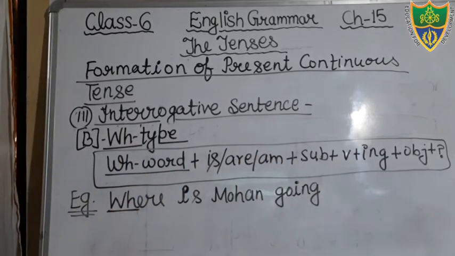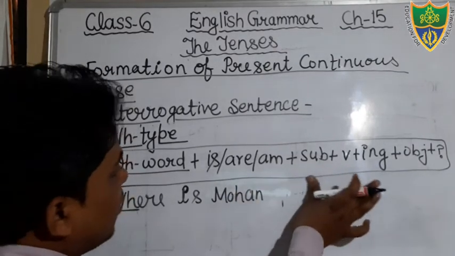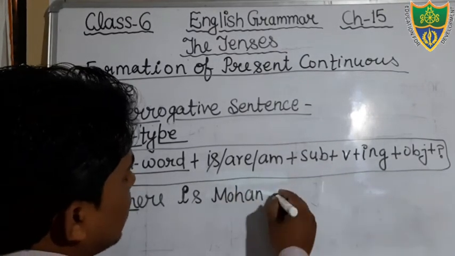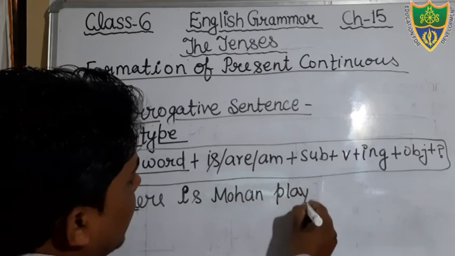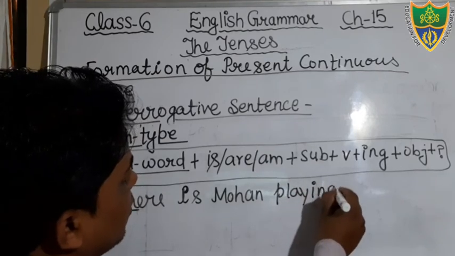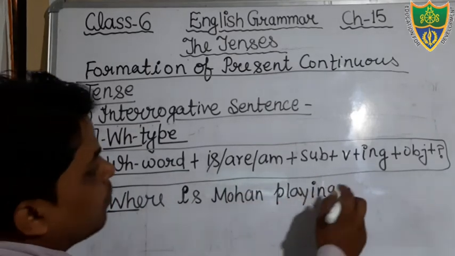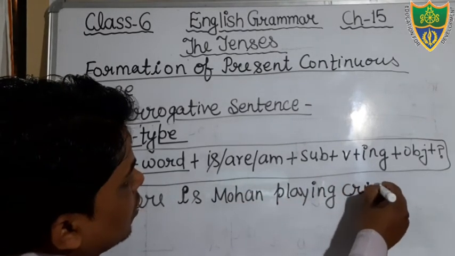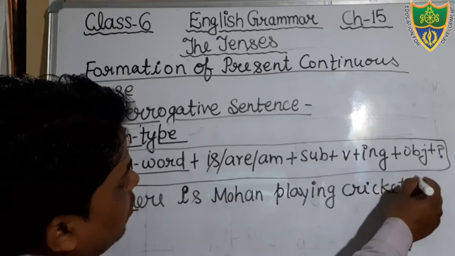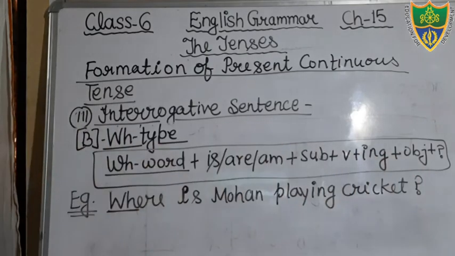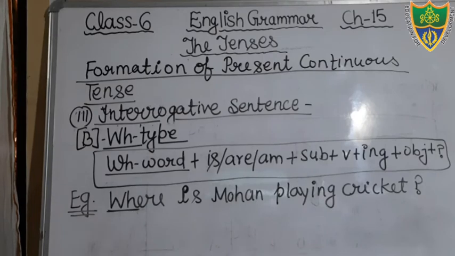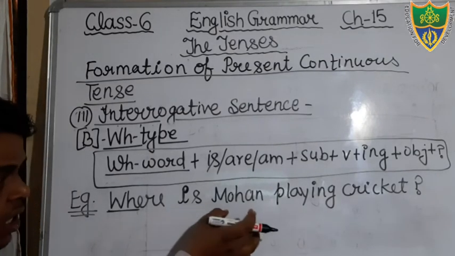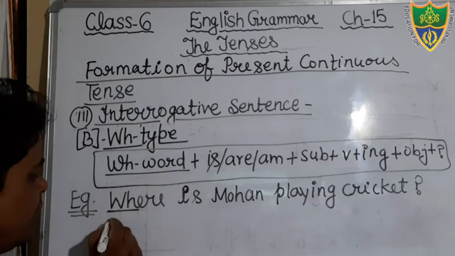Okay, just see, where is Mohan going? Okay, or you can say where is Mohan playing? Where is Mohan playing cricket? You can also mention it here. Just see, play is the main verb in which we will add ing, it becomes playing. Okay, where is Mohan playing cricket? Okay, then after that you can use the helping verb. Okay, dear students, I have used here the helping verb is according to the subject Mohan, and now we can see